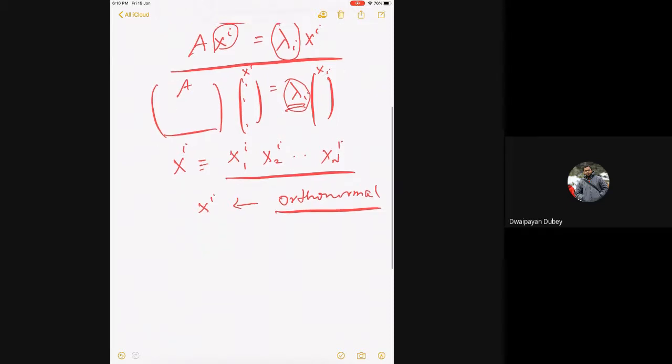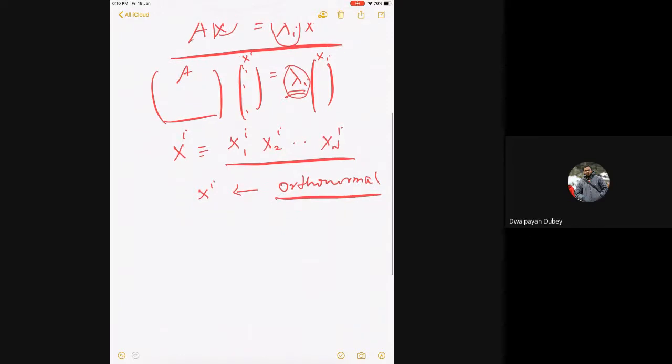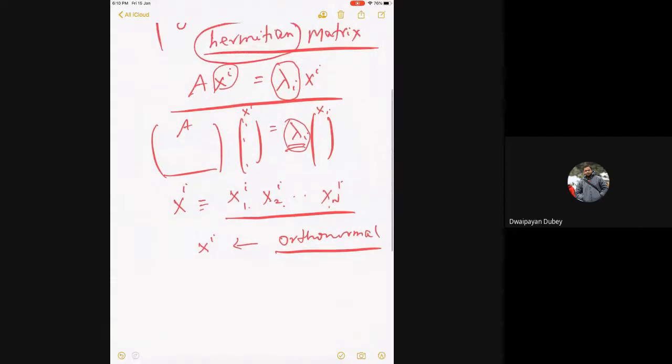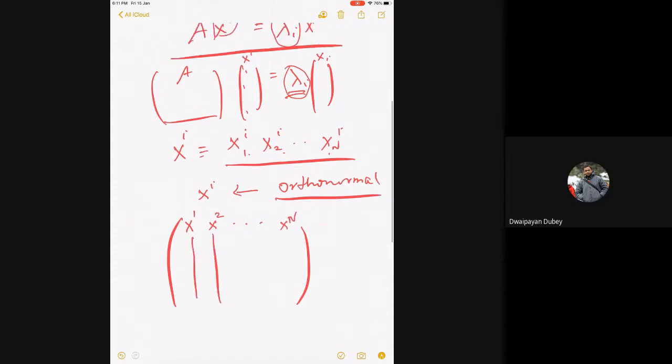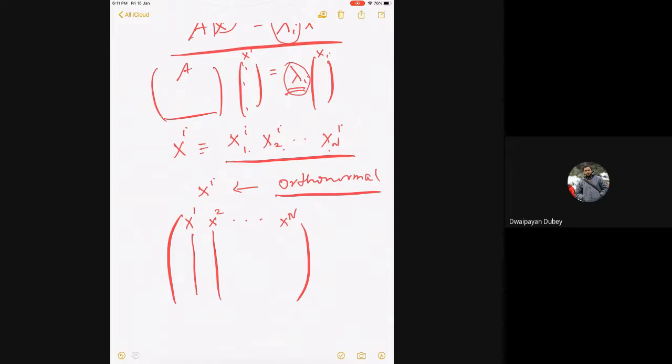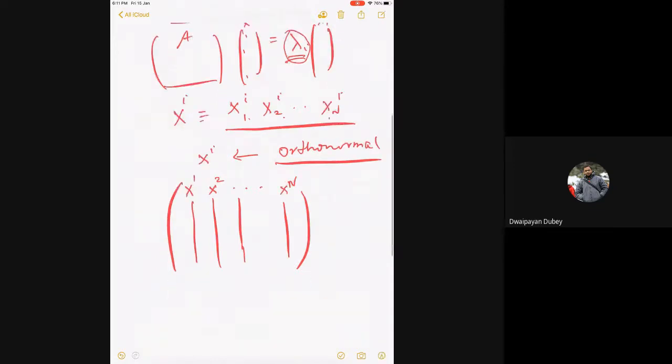Each eigenvector has n numbers. If I put a matrix in the following way, the first column is the first eigenvector, the second column is the second eigenvector. You understand?